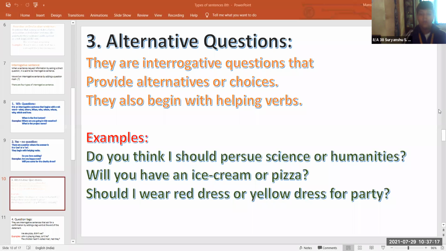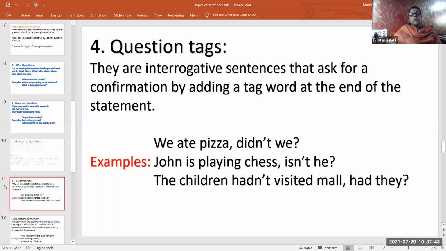The options, the alternatives, are given in the question, so one of them is the answer. This type of question also comes under what? Interrogative sentences. Clear? Now the next type of sentence is question tags.